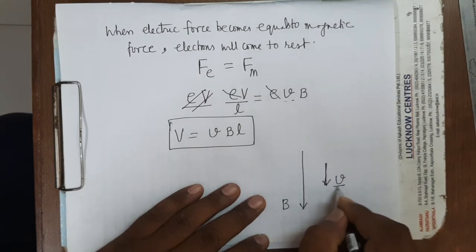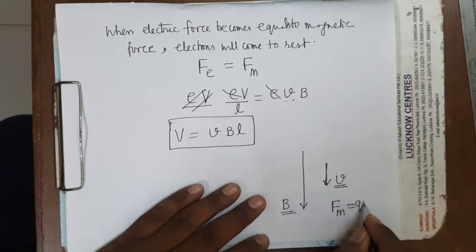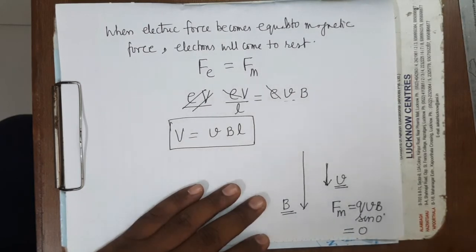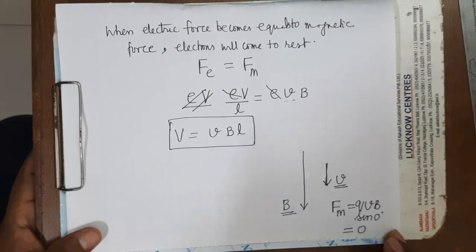And when both are in the same direction, then what will happen? No magnetic force will act. Fm will be 0 because it is qvB sin 0 degrees. It is clear? That will become 0. No magnetic force will act, therefore there will be no movement of the free electrons, and EMF will not be induced.